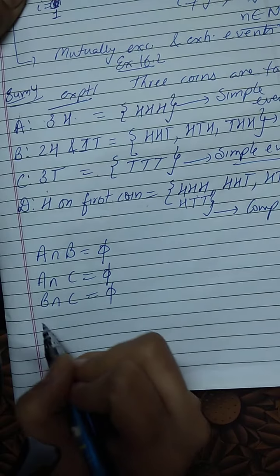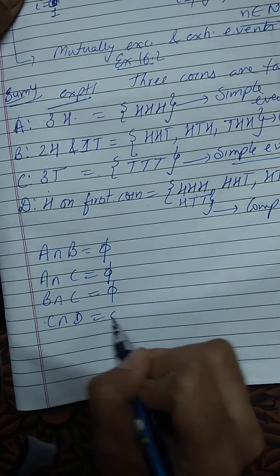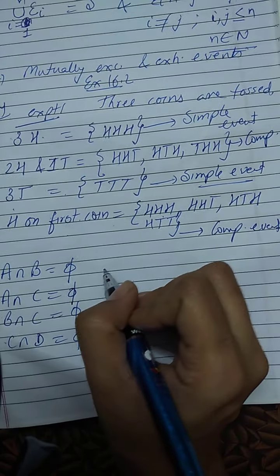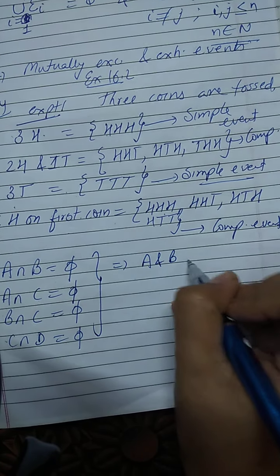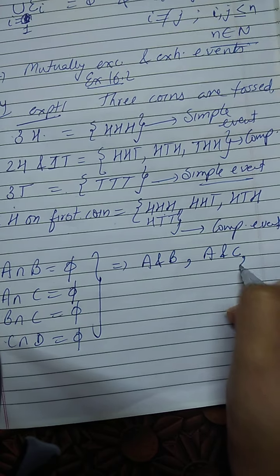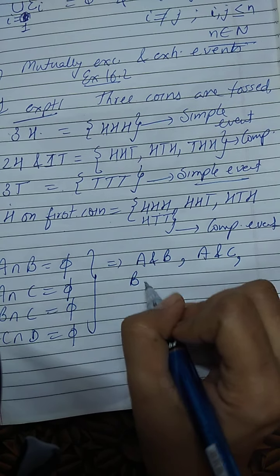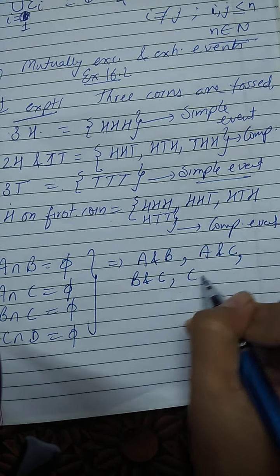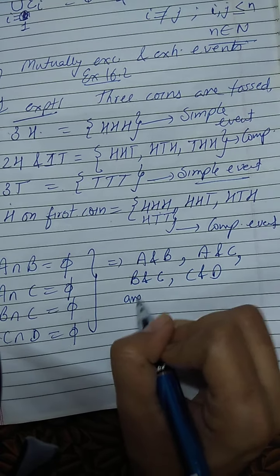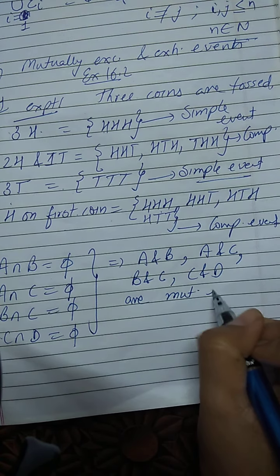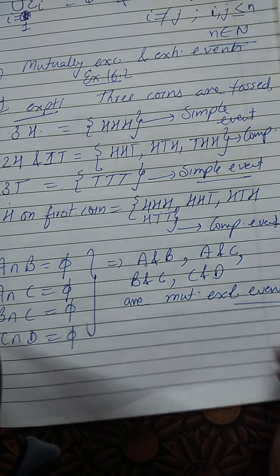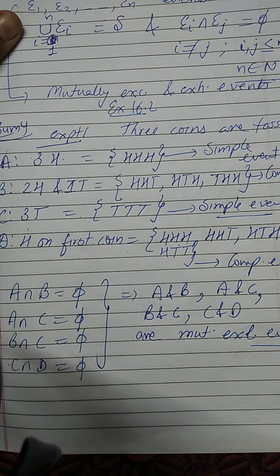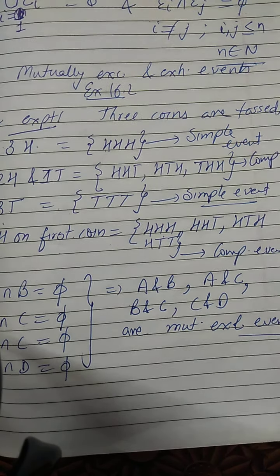Then C intersection D is also phi. So what we will say, which implies A and B, comma, A and C, comma, B and C, comma, C and D are mutually exclusive events, right? So these are mutually exclusive events.